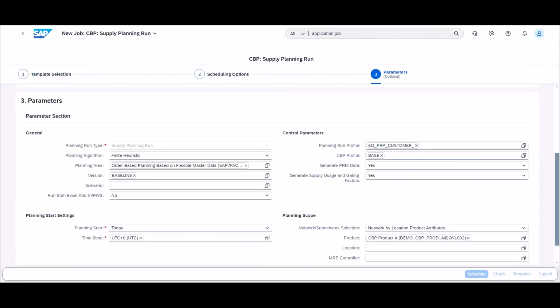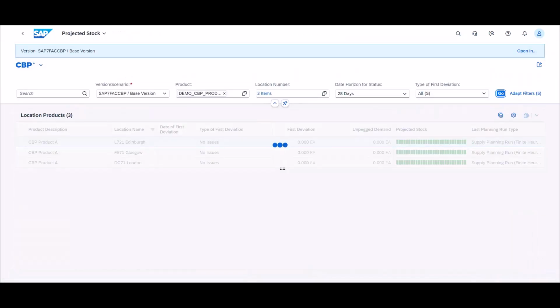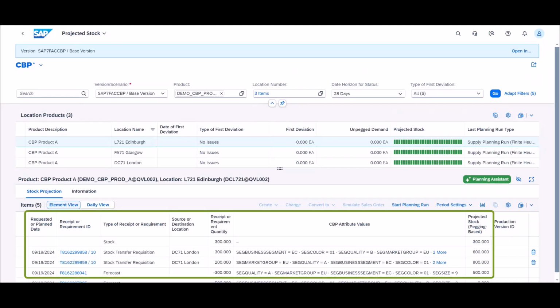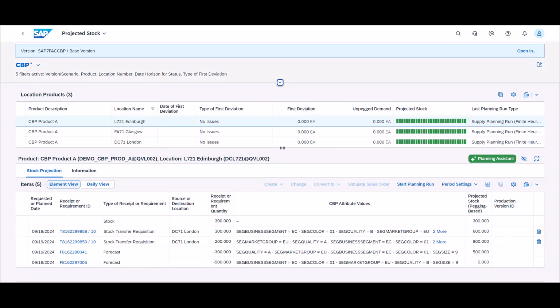Let's run it with the CBP rules that have been set up. The characteristics-based planning finite heuristics run ensures that the forecast elements are correctly pegged to the available supply based on the matching rules. As per the rule segments defined for demand region Europe, forecast for quality A is matched with available stock of quality A, and forecast for quality B with available stock of quality B. And stock transfers are created to plan new supply also with the desired CBP attribute values.